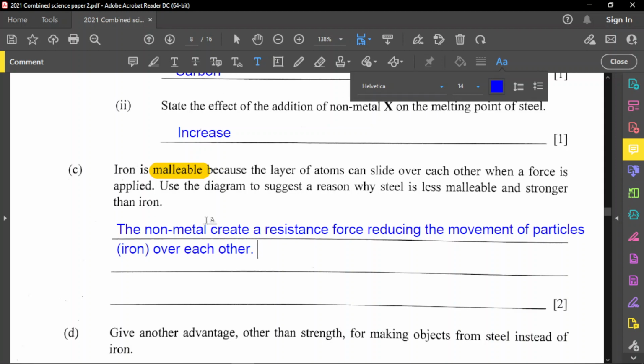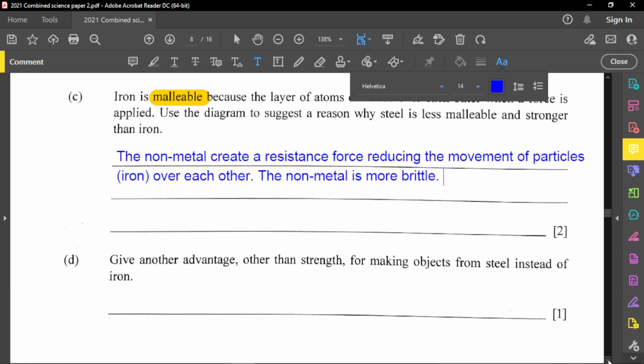A point to note as well is that the non-metal is more brittle. It's not malleable, it is brittle. So the non-metal is more brittle than iron. Brittle means it's easier to break than to bend. So it's easier to break carbon rather than to bend it.